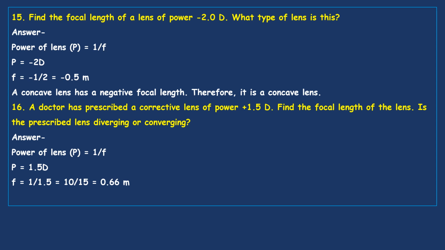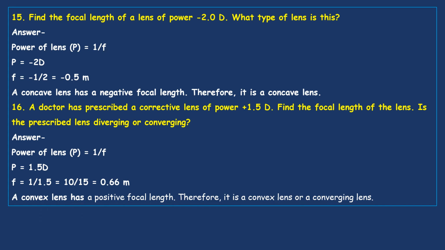This person is suffering from hypermetropia, that means he can see longer distance objects, but he can't see shorter distance objects. A convex lens has a positive focal length, therefore it is a convex or converging lens.